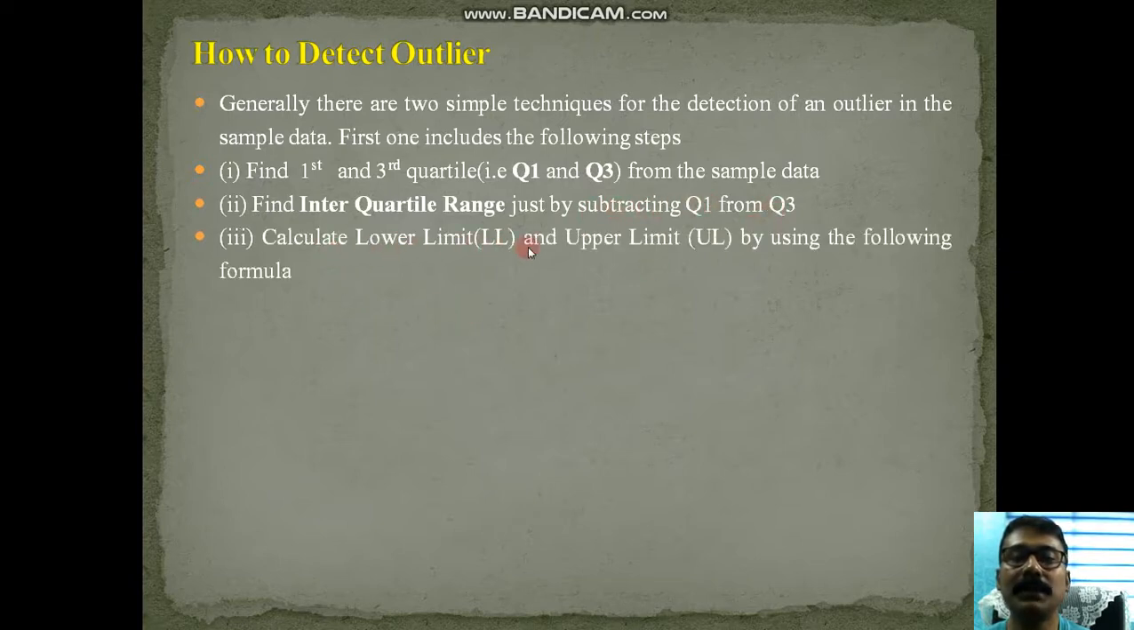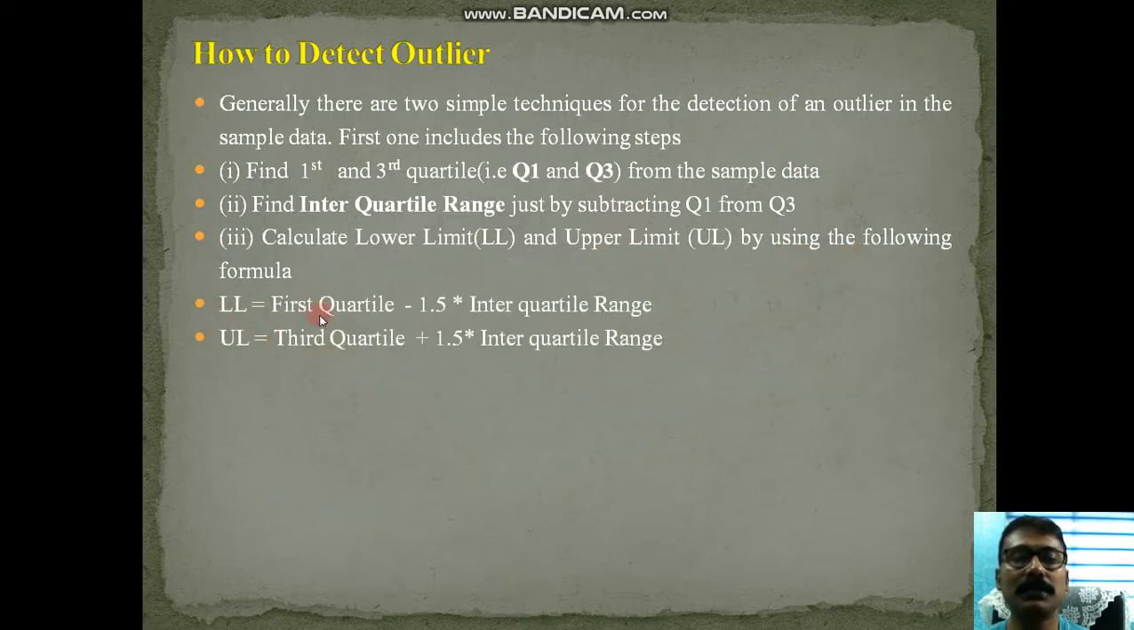Calculate the lower limit and upper limit by using the following formula. Lower limit is equal to first quartile minus 1.5 times the interquartile range. Upper limit is equal to third quartile plus 1.5 times the interquartile range. This formula has been developed by Tukey.